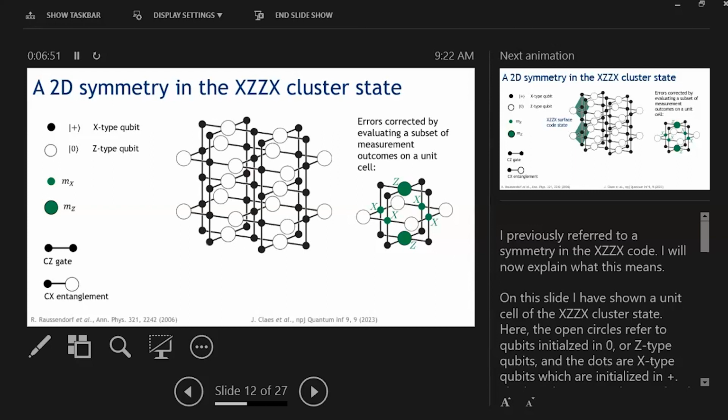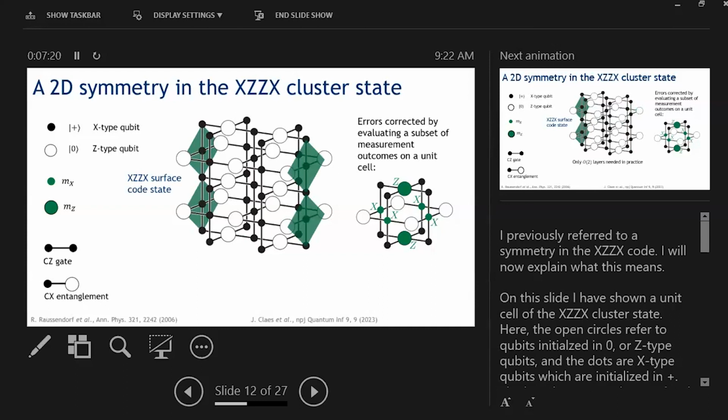Now, this looks like a very complicated entangled state, but a way to simplify looking at this state is to think of it as a foliation or teleportation of the XZX surface code. So we input an XZX surface code state on the left of this cluster state and use this network of qubits to teleport it to the right of the cluster state in a bias preserving way. And that creates our cluster state.